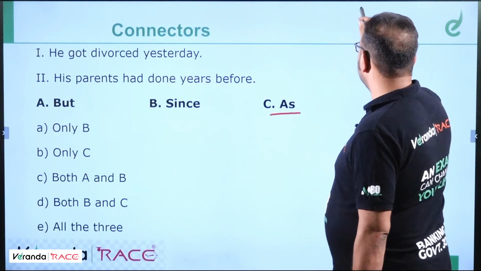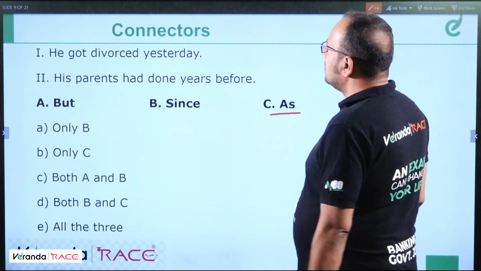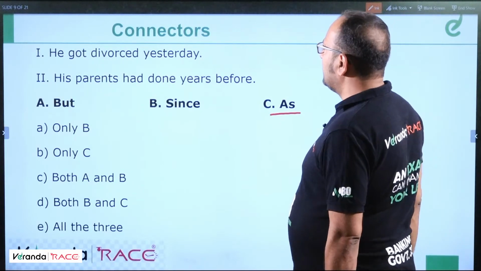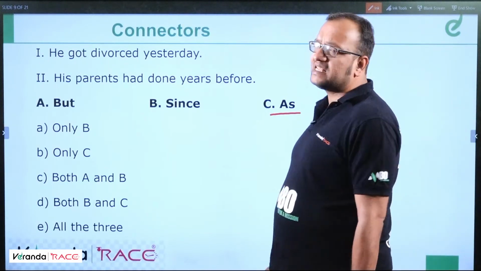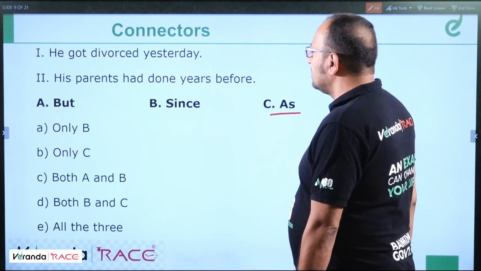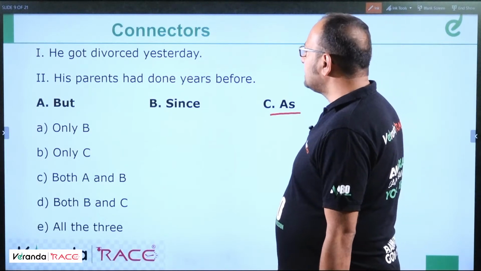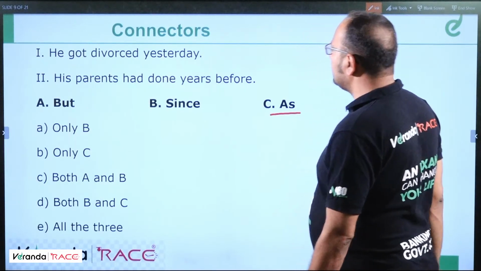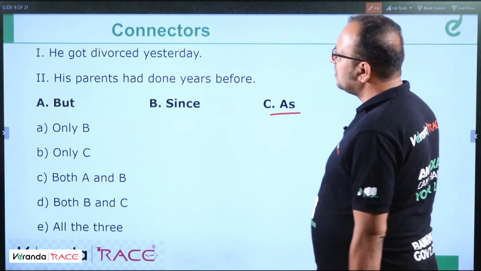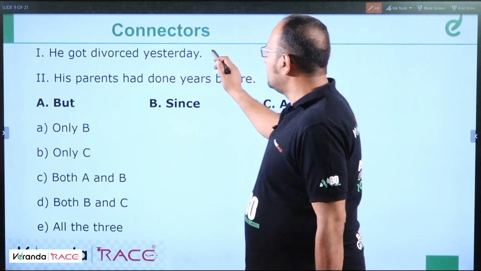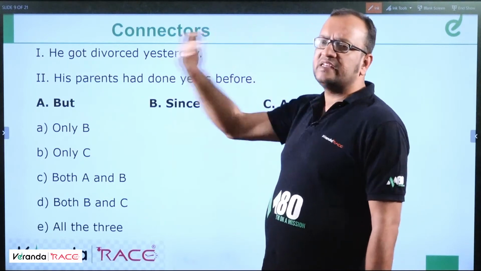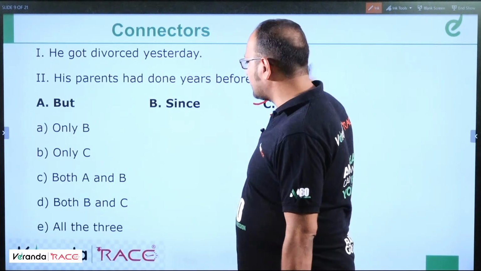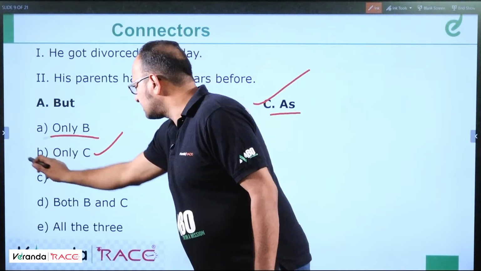Okay, this was the question. He got divorced yesterday. His parents had done years before. So if you use as, how can we connect the sentences? So if we say as his parents had done years before, yeah, one, he got divorced yesterday as his parents had done years before. So as is the only, C is the correct answer. Only C is the correct answer.